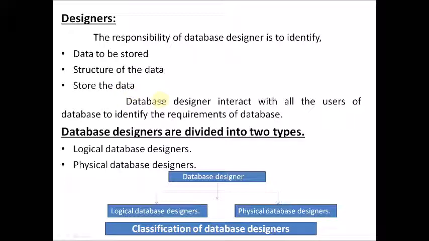Next, moving on within the database designer. These database designers are divided into 2 types. One is the logical database designer, second one is the physical database designer. This entire diagram is about the classification of database designers. The database designers are divided into 2 types, logical database designers and physical database designers.